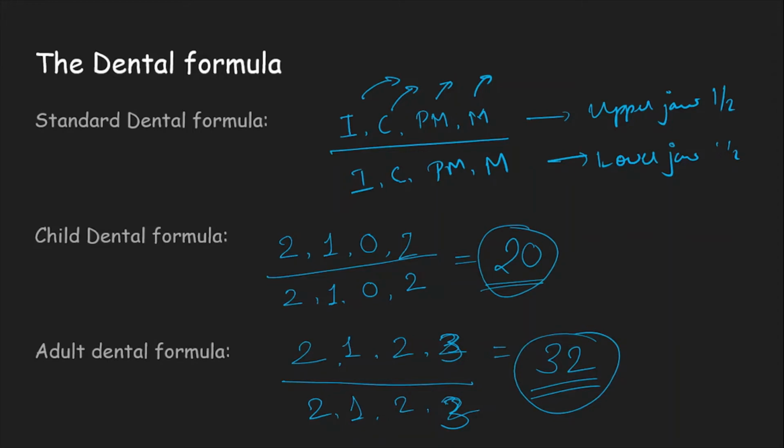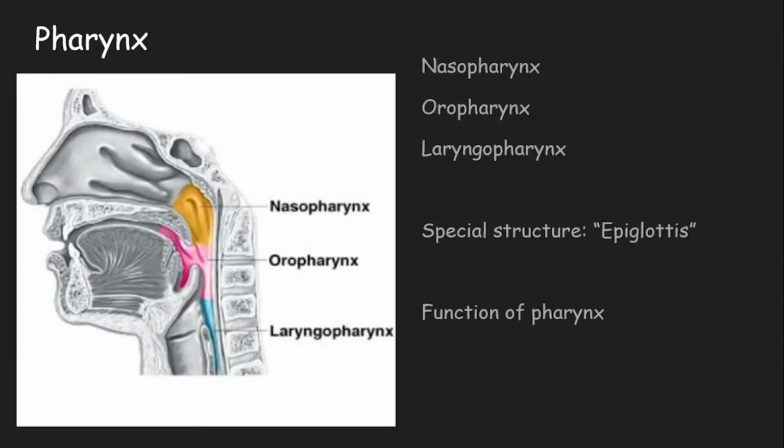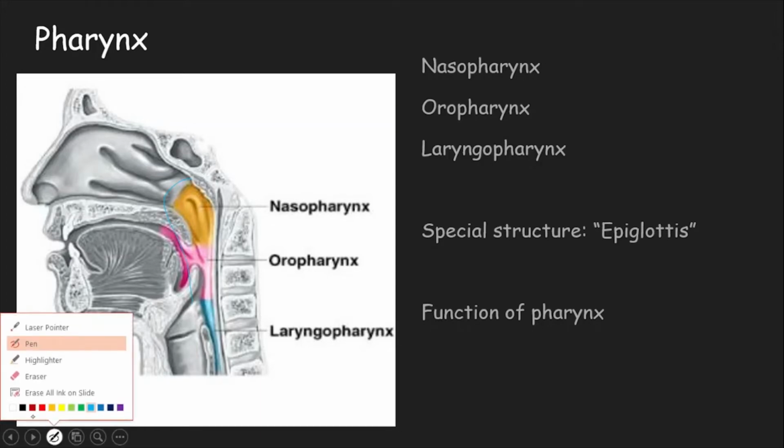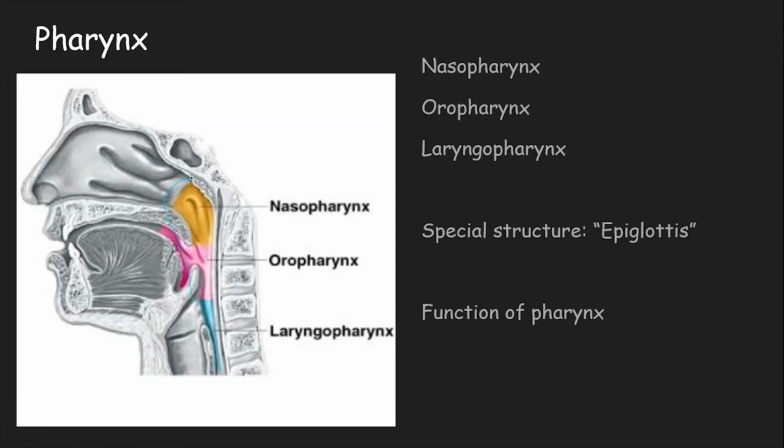I hope this part is also clear. Moving on to the next slide, we will now look at the pharynx. As told to you, the pharynx is a common region here. Do you see any demarcation? The change in color has been made in order to make all of you understand.